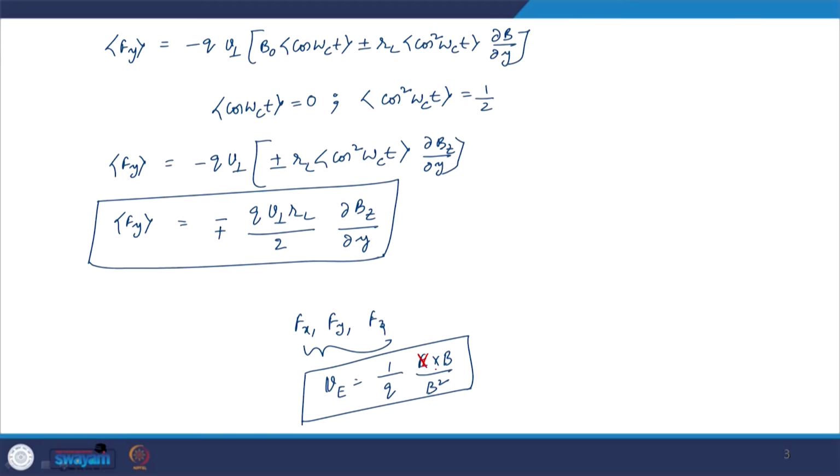We can use this expression to calculate the generalized drift velocity. So this should be 1 by q F cross B by B square, where F is the generalized force. Now, let us see how we can utilize these average components of the force that we have derived and substitute them into this equation, and let us see how it will give us the drift velocity.